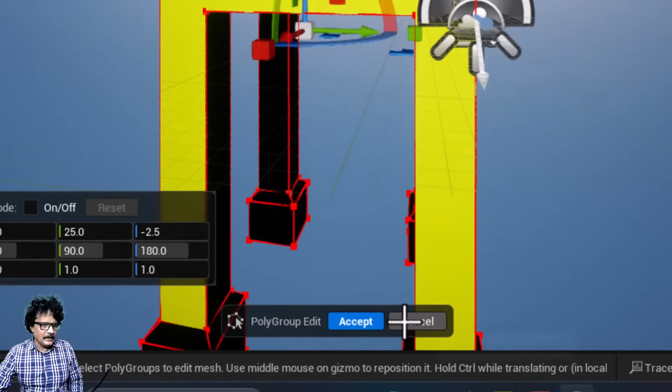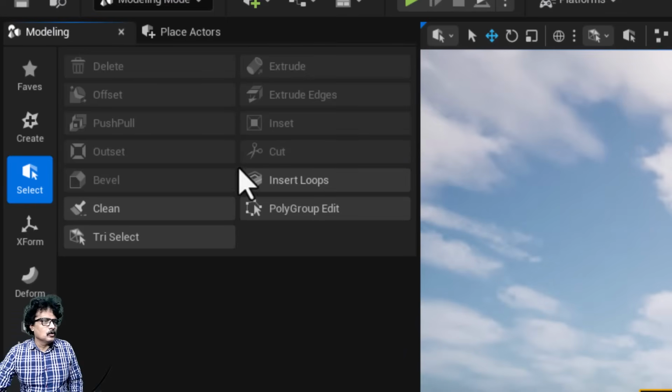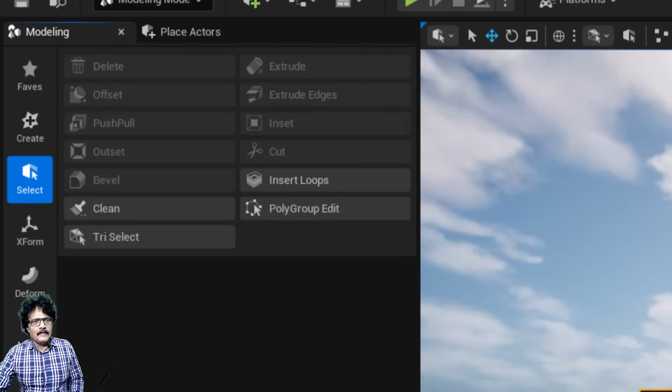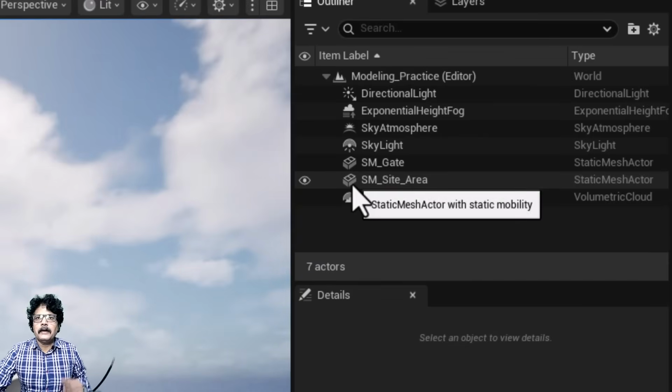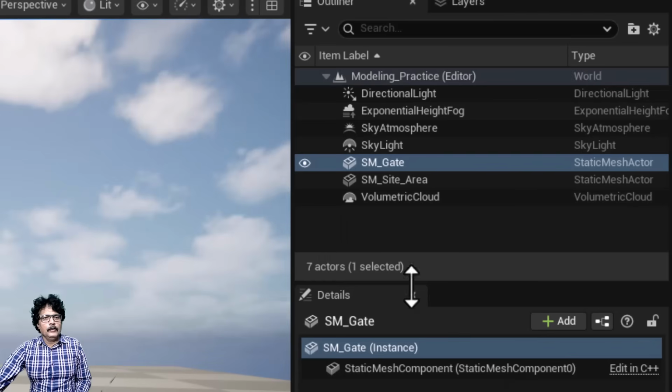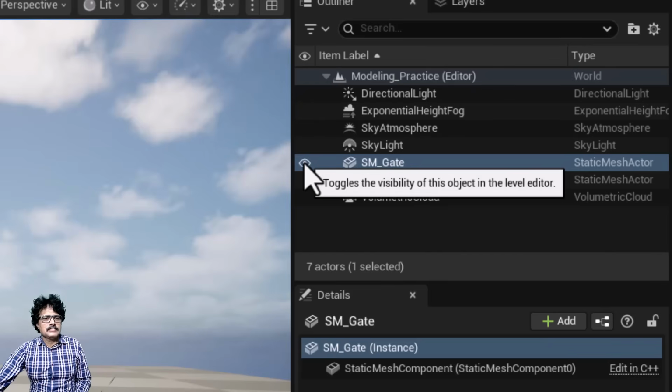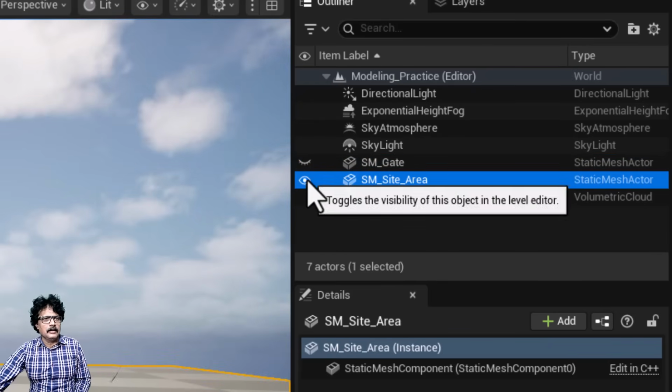I will come here and cancel it using this select tool. It is not possible now for me. I will select this SM simple chair and I will delete it. And now I am going to create a new chair. Now here I will switch off this SM underscore gate and SM underscore site area.